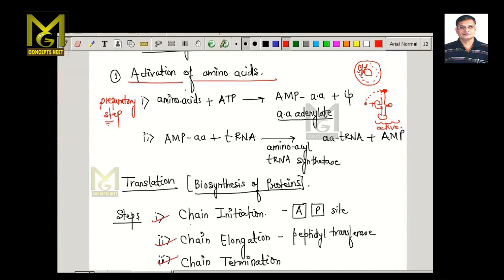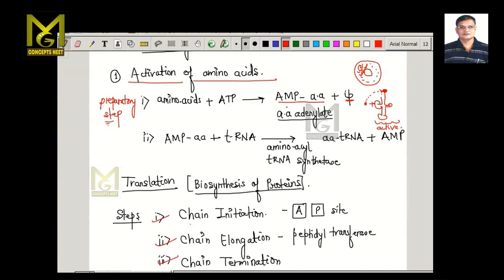So this is a simple reaction which takes place. The amino acid, in the presence of an adenosine triphosphate molecule, forms an amino acid adenylate. That means this amino acid gets attached to AMP with the release of inorganic phosphate.